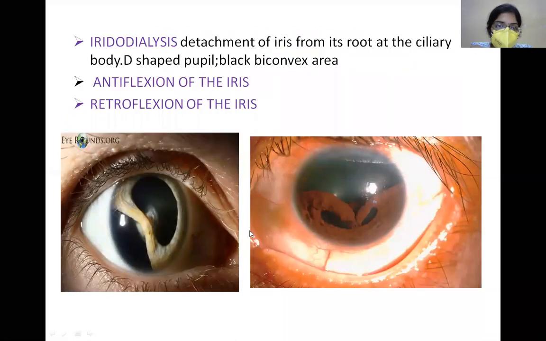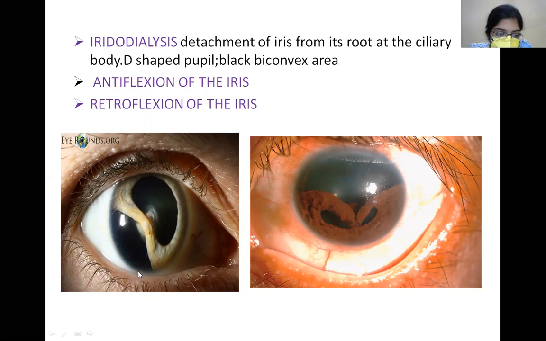Now, what is iridodialysis? The iris, you can see here, is well attached to the, this part is known as the root of the iris. This root of the iris is attached beyond the ciliary body all 360 degrees. Now, what is iridodialysis? It is detachment of the iris from its root.